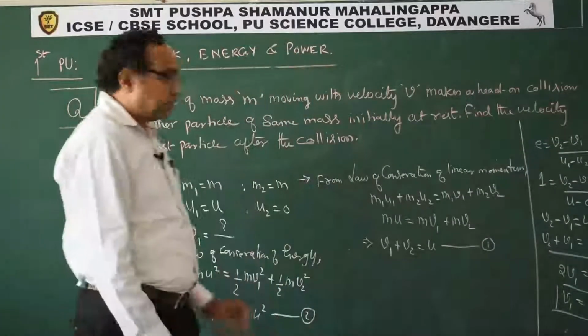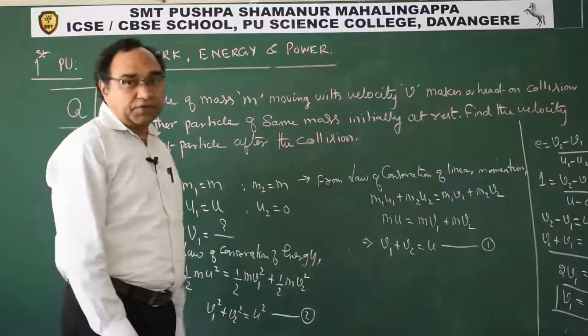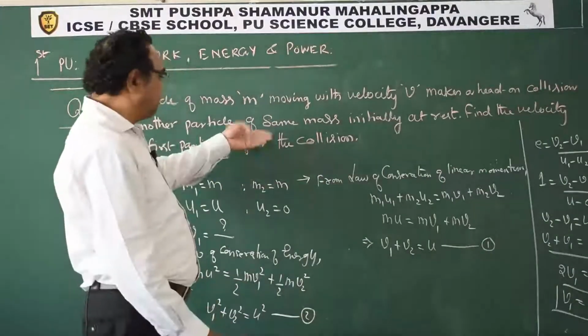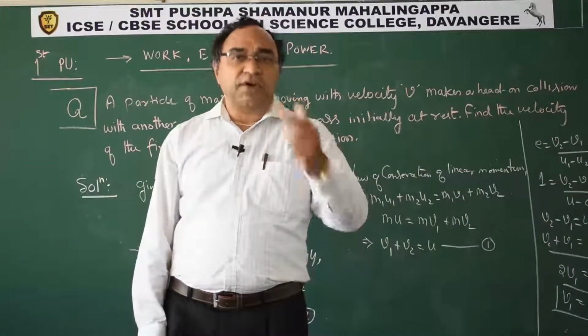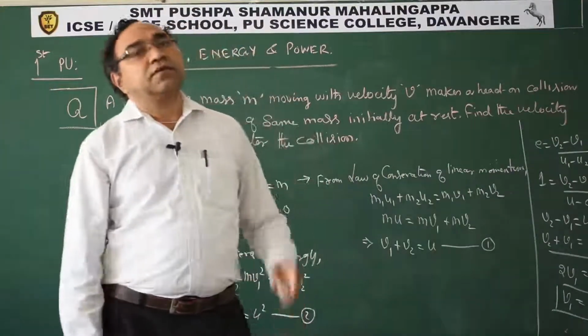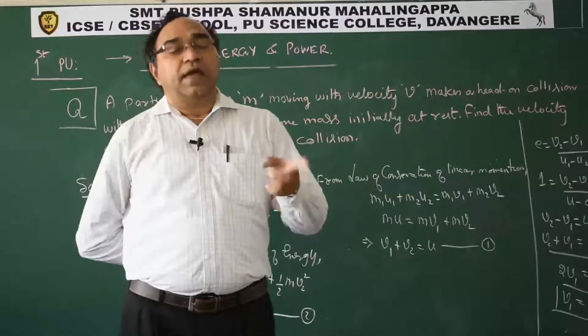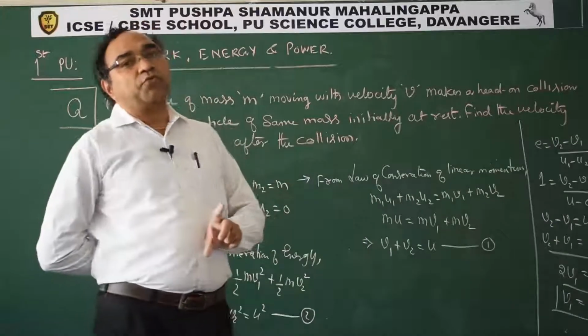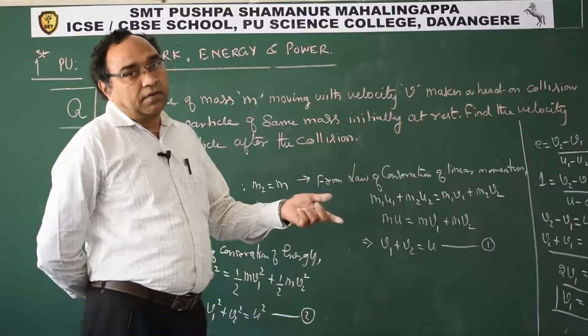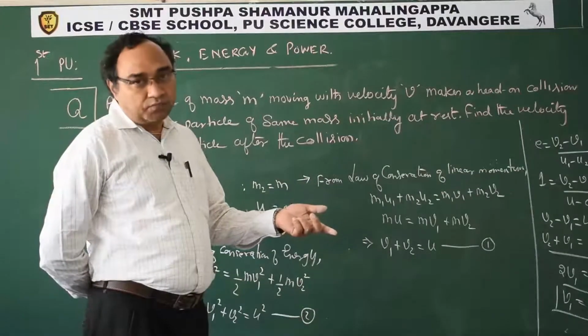So this means an exchange of velocity. This is very right. We have seen this when we derived elastic collision in one dimension. We saw that v1 is equal to m1 minus m2 upon m1 plus m2 times u1 plus 2m2 by m1 plus m2 times u2.